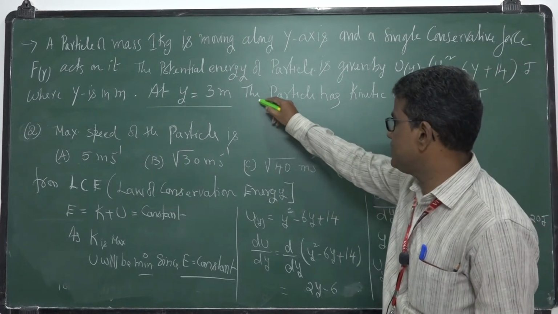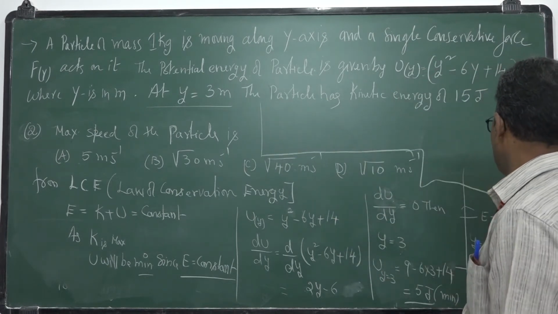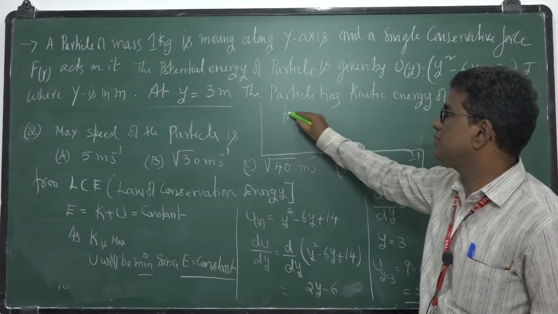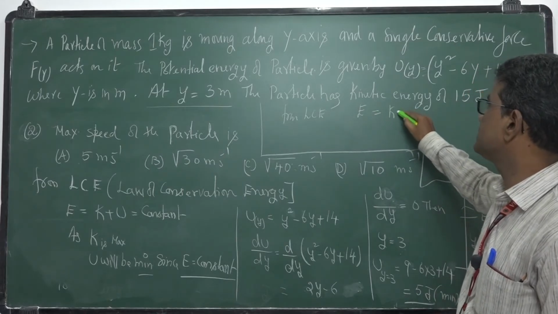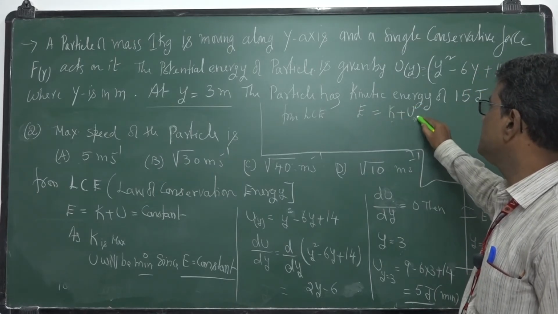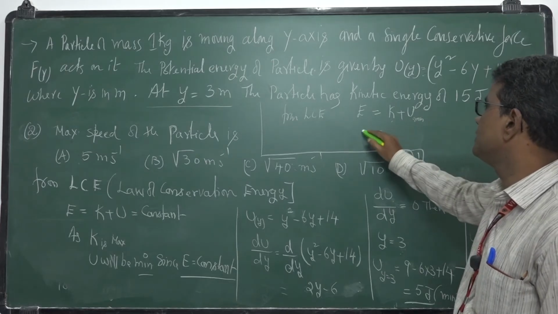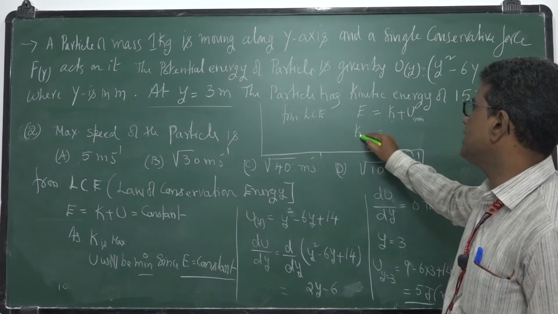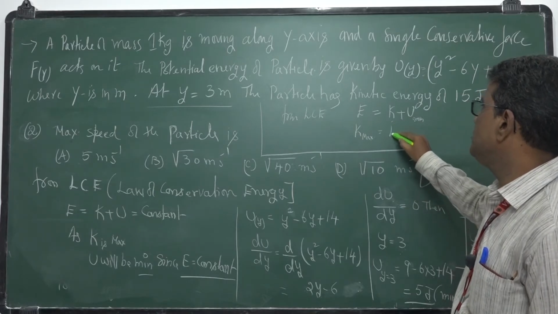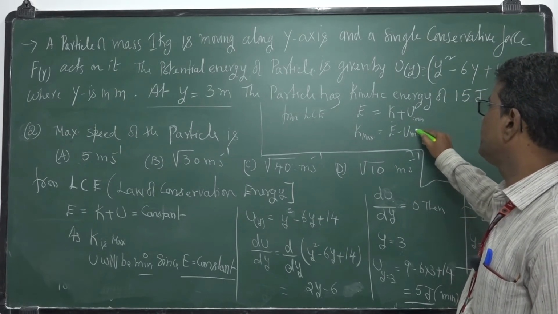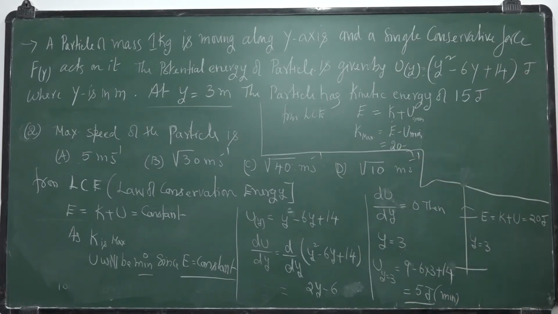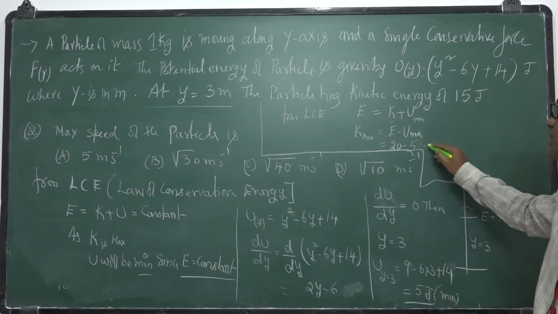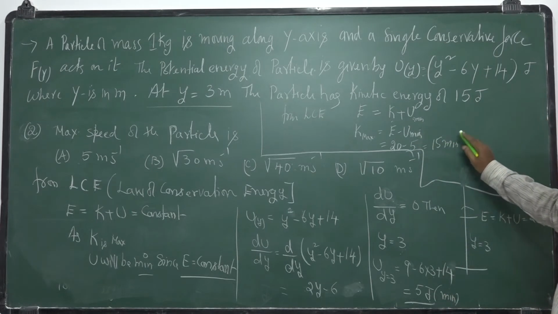So from LCE, E is equal to K plus U. U is minimum, so K maximum is equal to E minus U minimum. 20 minus 5 is 15 joules. So the kinetic energy is 15 joules.